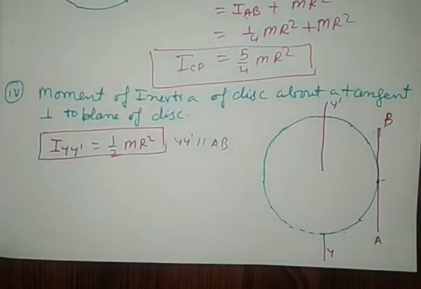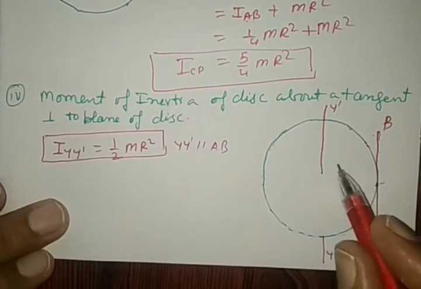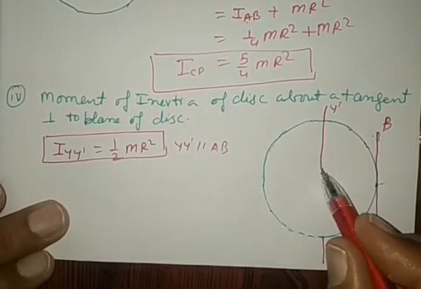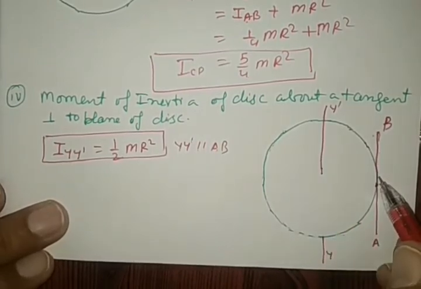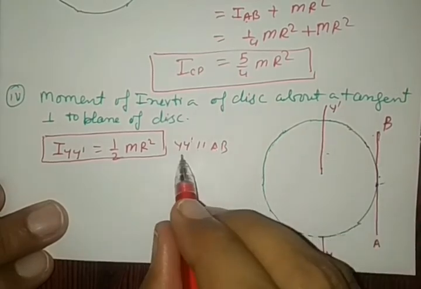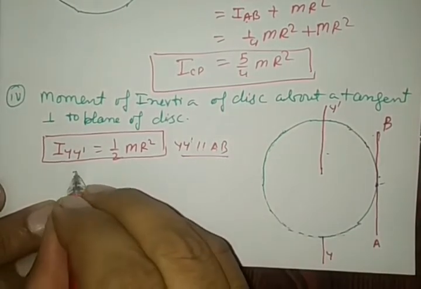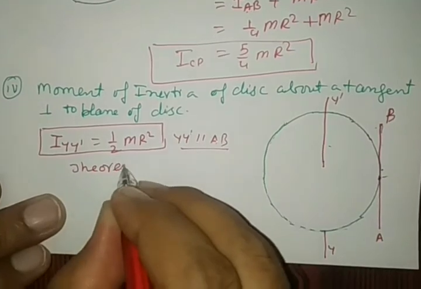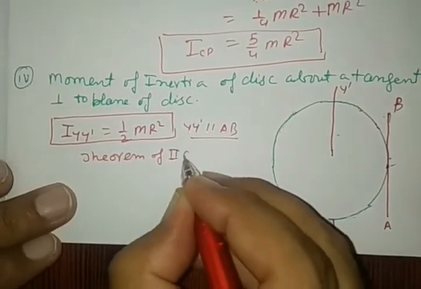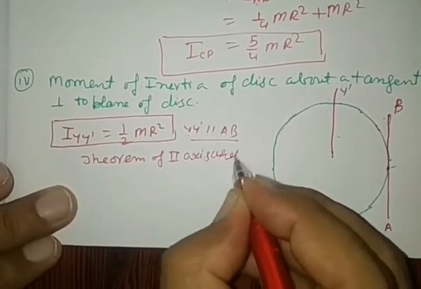Actually, it passes just like this. Now see. So this is perpendicular to the plane of the disc, and Y dash is also perpendicular to the plane. So it means that both are parallel, so the theorem of parallel axis is used here.